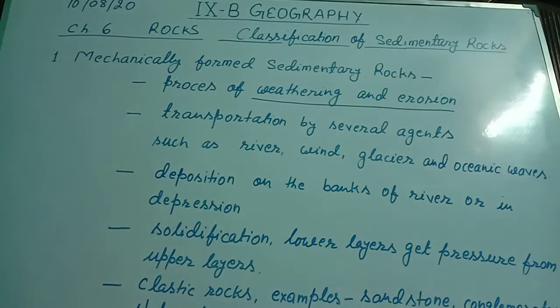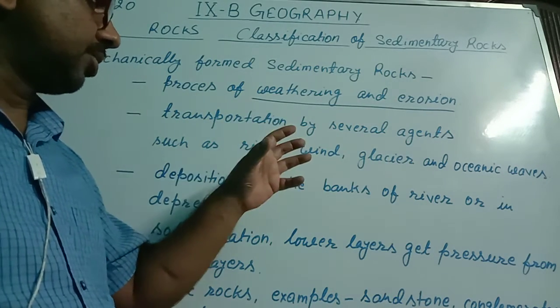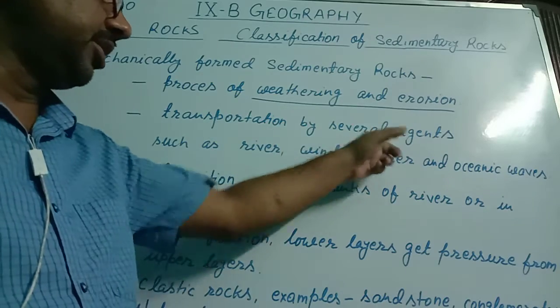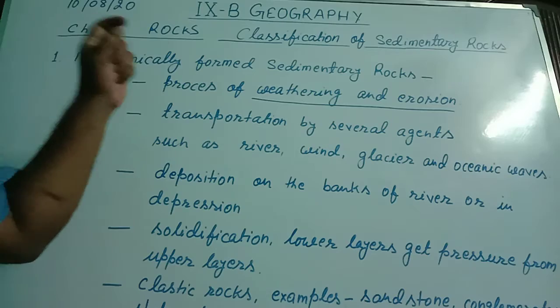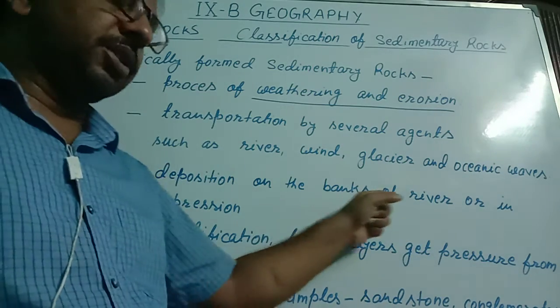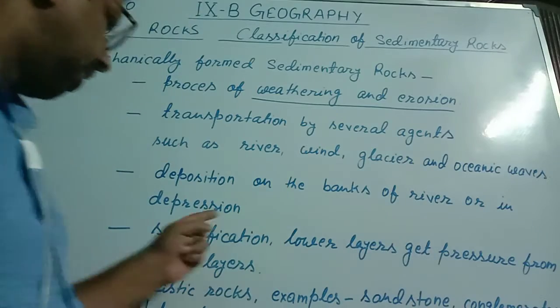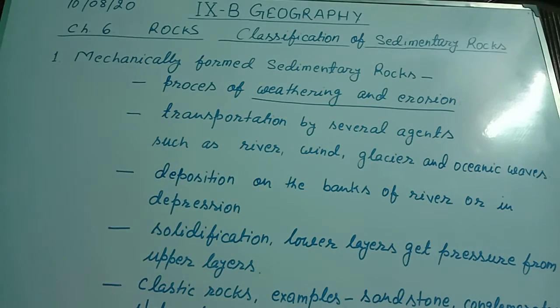When the force of agents decreases, then those eroded materials are deposited on the banks of river or in the depression. Depression means lowland, and this deposition occurs layer by layer.